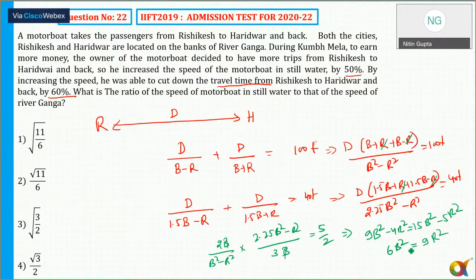I need to find out the speed of movement. So p square by r square is equal to 3 by p by r square, 5 by 3. कुछ तो गड़बड़ हो रही है. Just the answer is actually root of 11 by 6, option number 1.